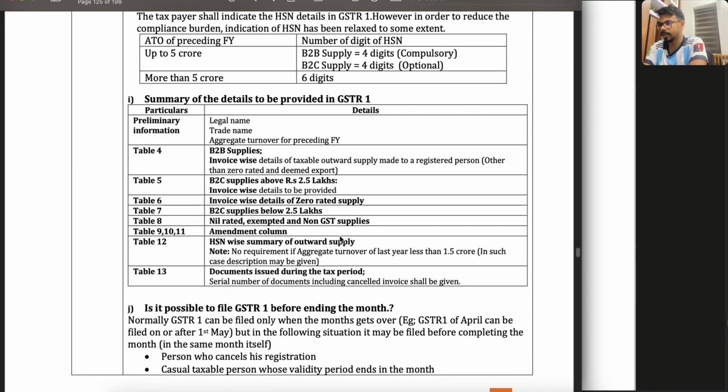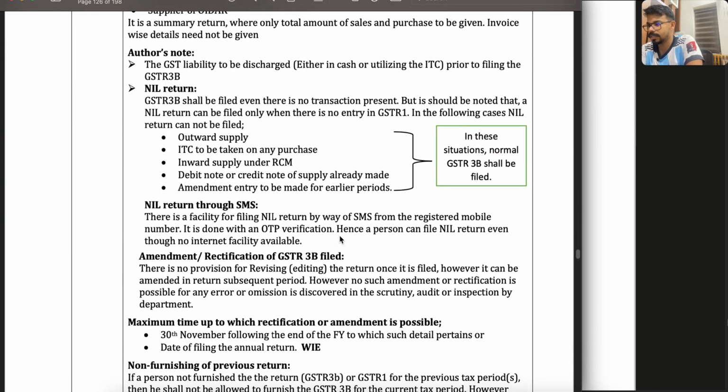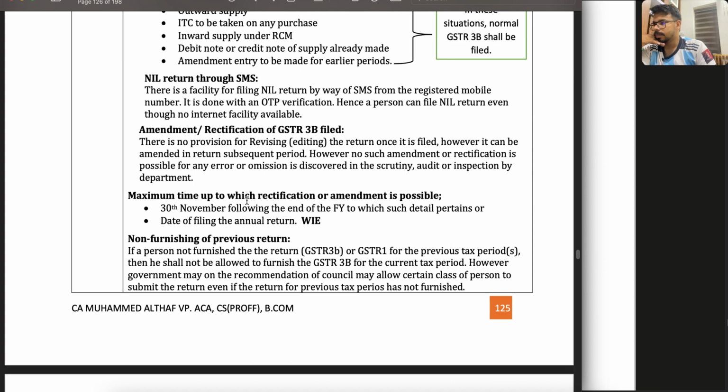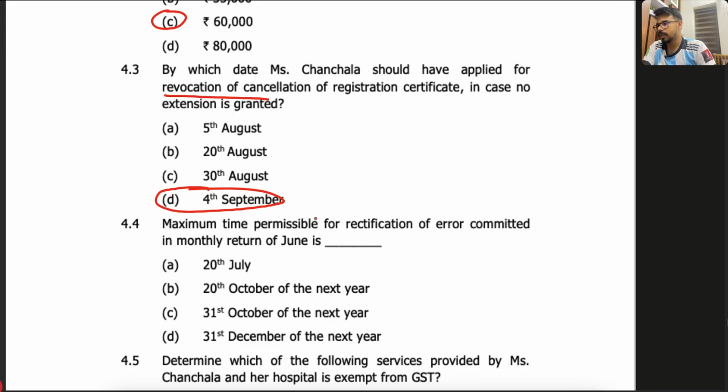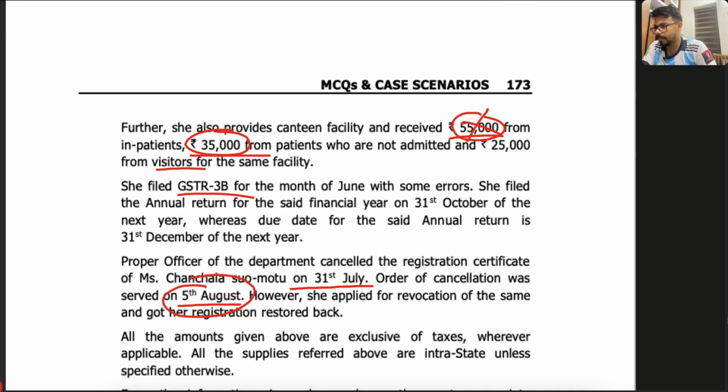In the rectification, as we have discussed for GST 3B or GST 1, the maximum time up to which rectification is possible is 30th November of the next year or the date of filing the annual return, whichever is earlier. So tell me, buddies, the annual return they have given is filed on 31st October.